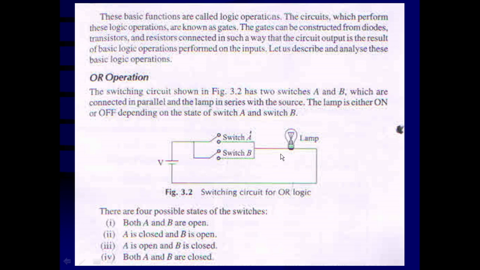For each combination, we can see the condition of the lamp. If either of the switches is closed, or both switches are closed, then the lamp is on. And that is the condition for the OR operation.